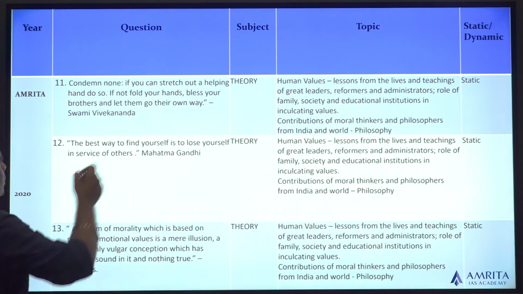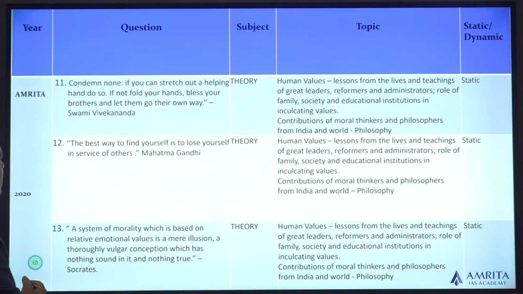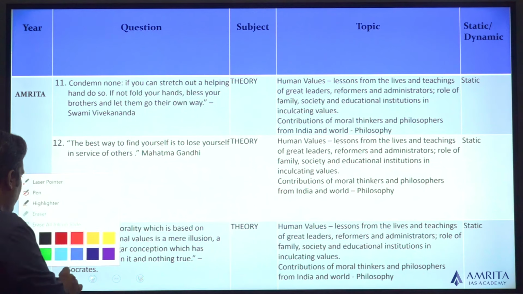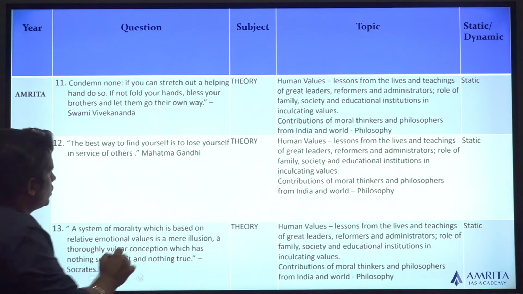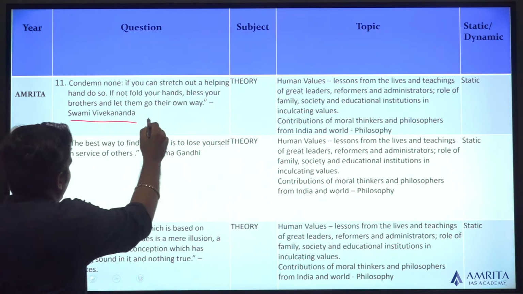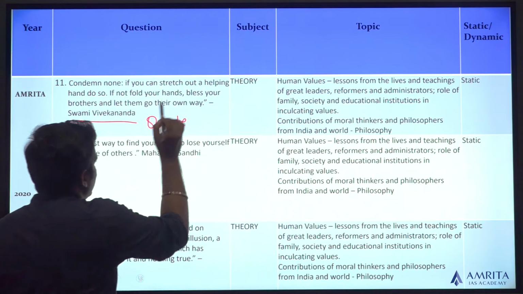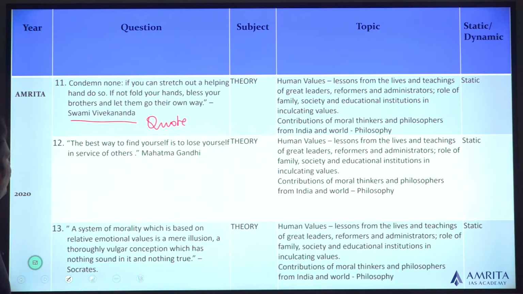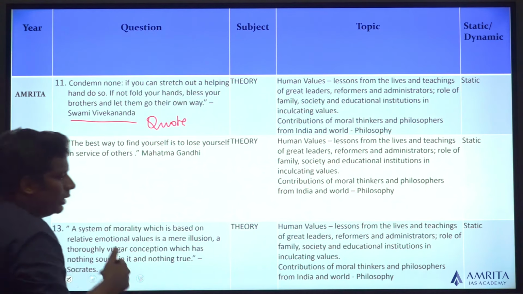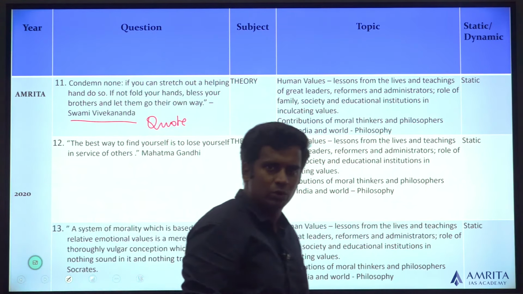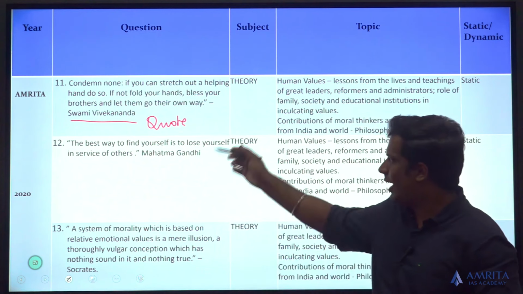Condemn none. If you can stretch out a helping hand, do so. If not, fold your hands, bless your brothers and let them go their own way. Swami Vivekananda's quote. So, it's a quote-based question. It talks about how you can be compassionate, how you can help them out. Okay. So, it's a value.